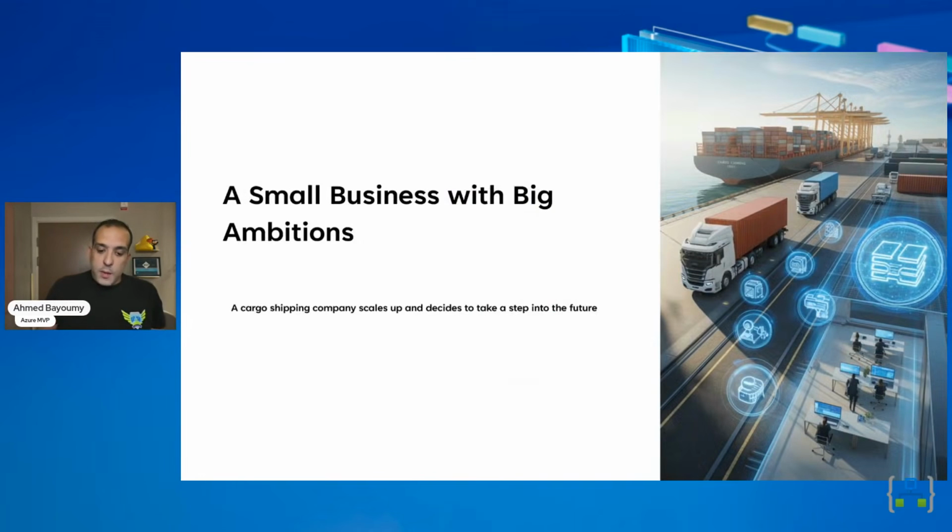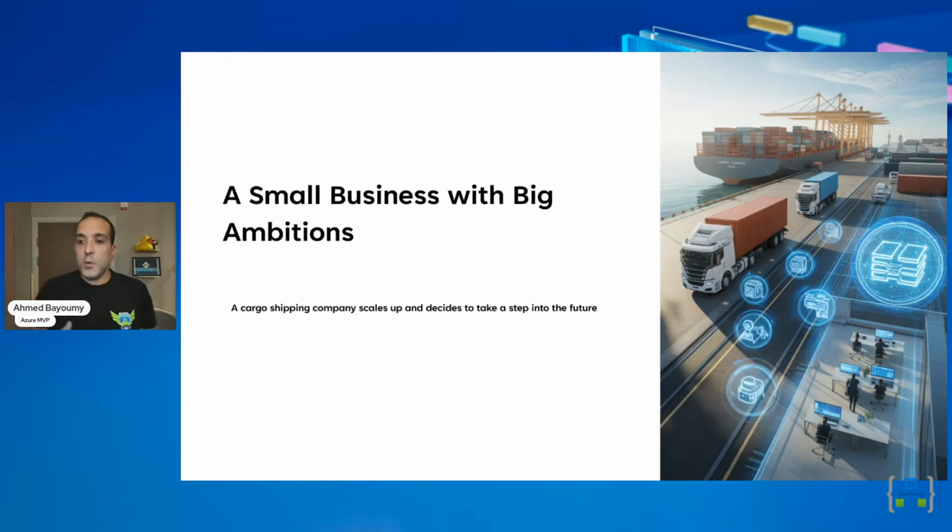And we'll be talking about a customer case that we had at Contica. It's a small car shipping company that didn't have any IT department before, and then they started to scale up, and they realized the normal issue that most companies realize when they scale up: they need an IT department, they need an integration platform, and that's where we came into the picture.